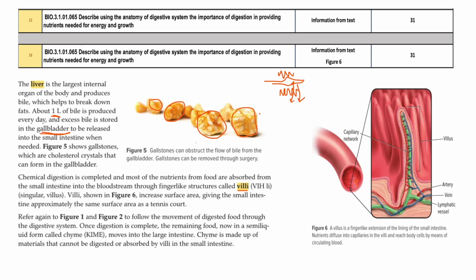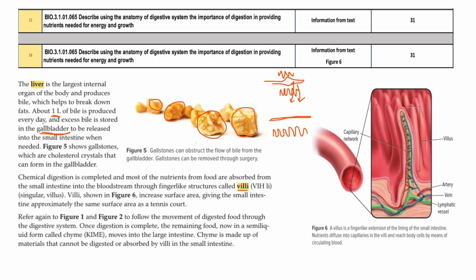So microvilli. Imagine the small intestine is like this. The surface area is small, and the surface area for absorption is small.